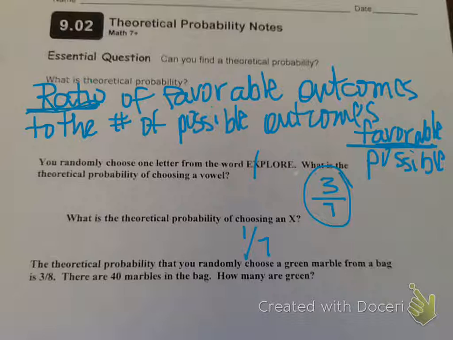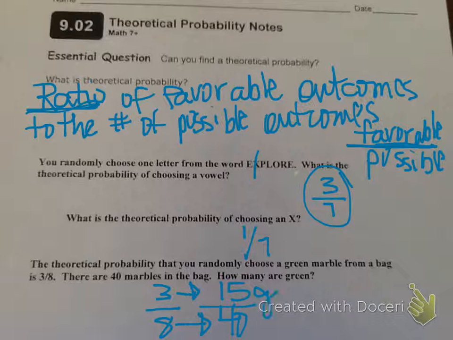The theoretical probability that you randomly choose a green marble from a bag is 3/8. There are 40 marbles in the bag. How many would be green? So if the theoretical probability is 3 out of every 8 marbles you choose, and there's 40 marbles in the bag, well, there would be 5 groups of 8 to make it to 40, right? So if there are 5 groups of 3 that are green, we would have 15 green. And that would be our answer.